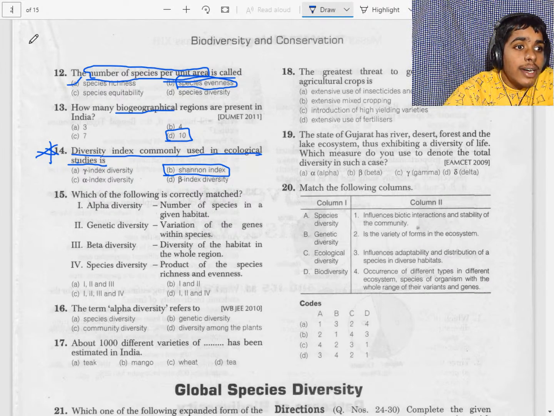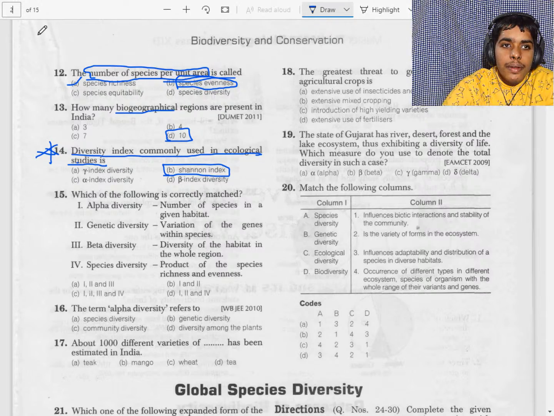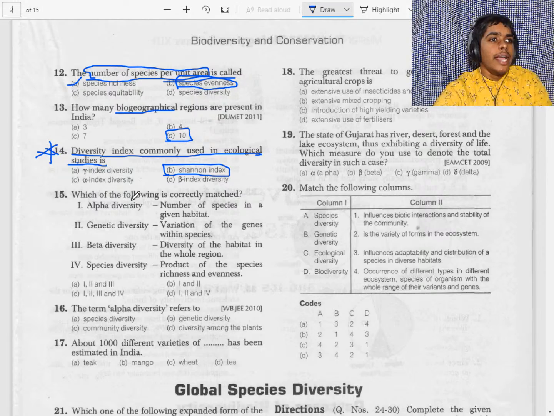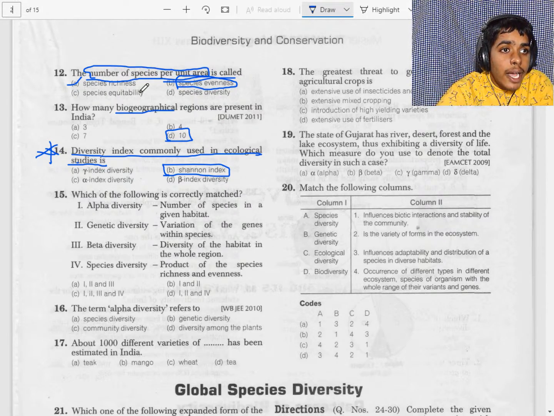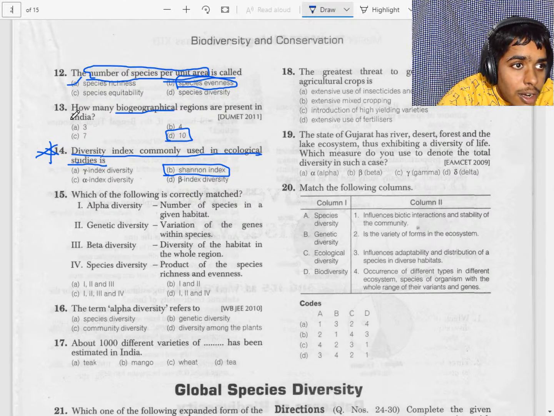Now let's read the 22nd question. Oh, it is the third page. Okay, according to IUCN 2004, it is 1.5 million. 22C.